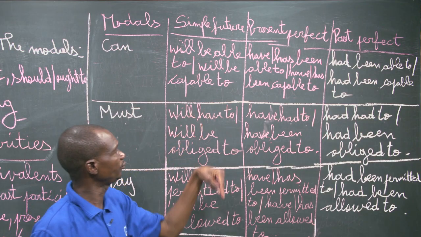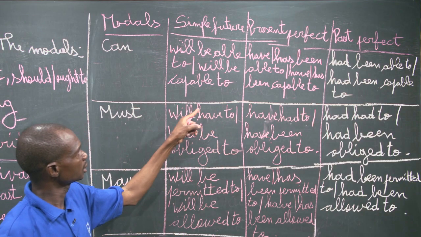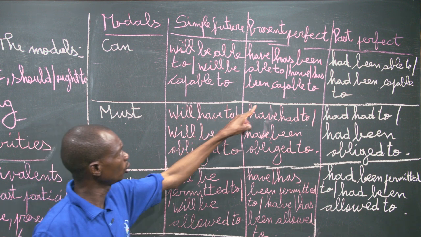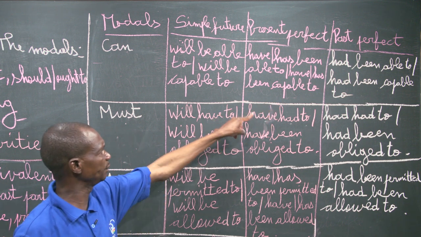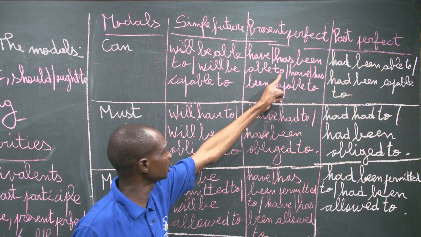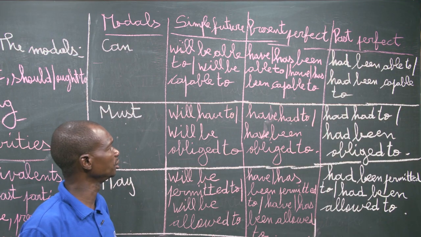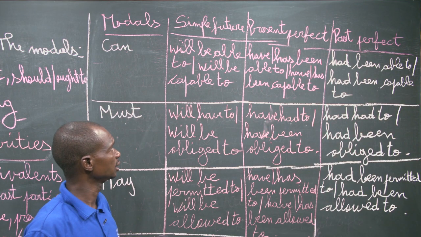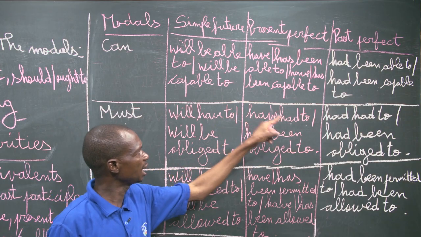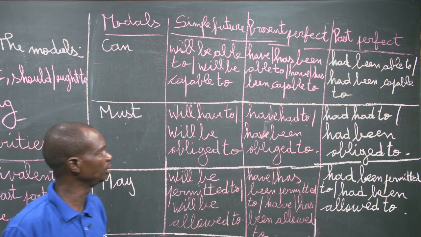And we have the present perfect of can, which is have or has been able to, or have or has been capable of. We use has here at the third person singular. Then with the remaining personal pronoun subjects or nouns, we use have. And the past perfect, we have had been able to or had been capable of.